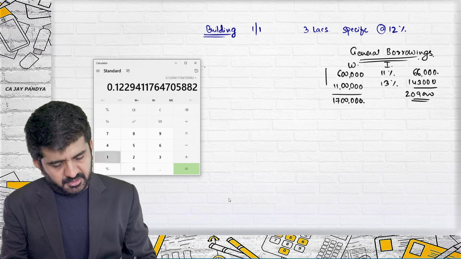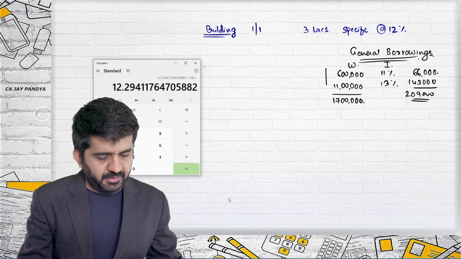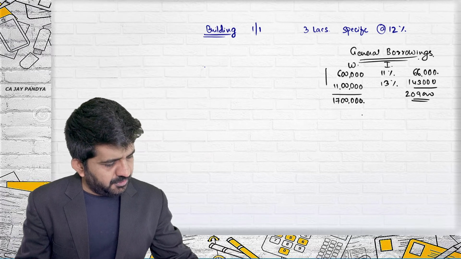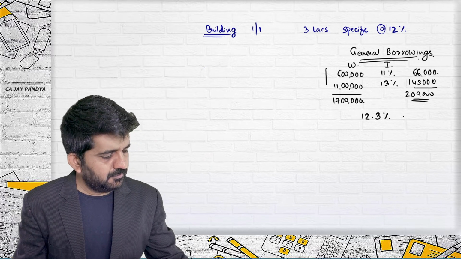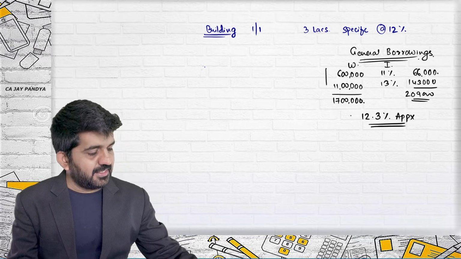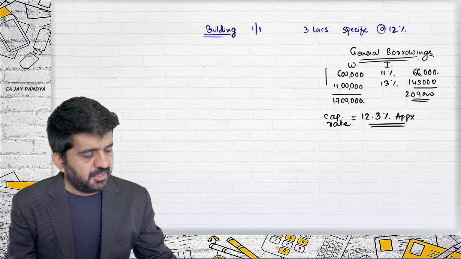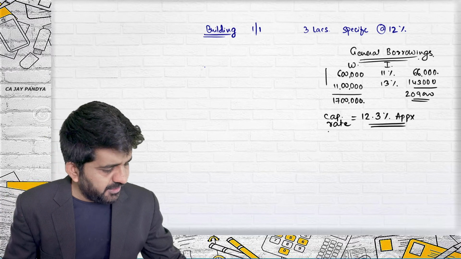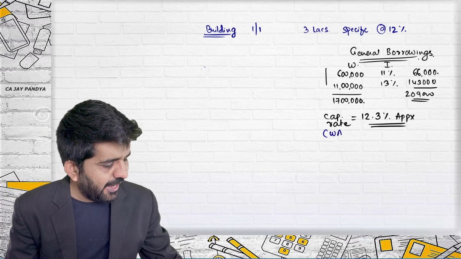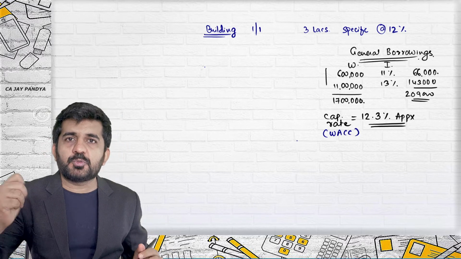If you want the answer in percentage, it should be multiplied by 100. It is 12.3% approximately. AS 16 terms this as capitalization rate. In finance, we will term it as weighted average cost of capital. This rate will be used for general borrowing.